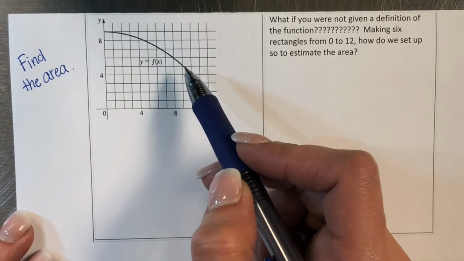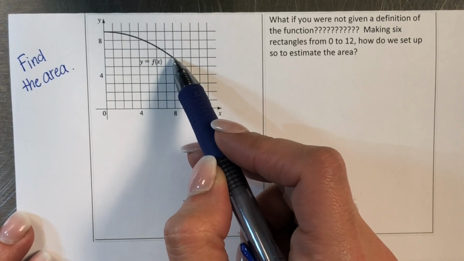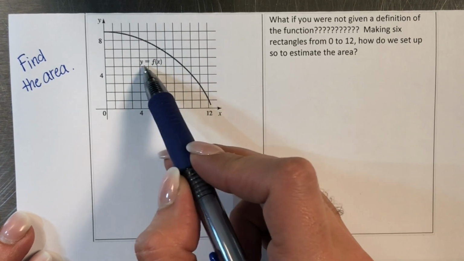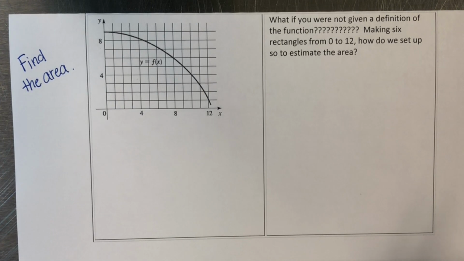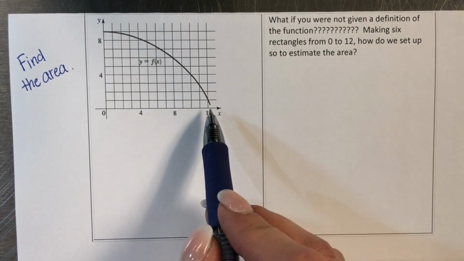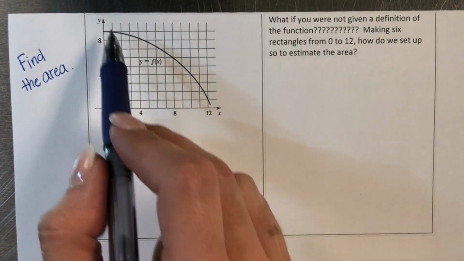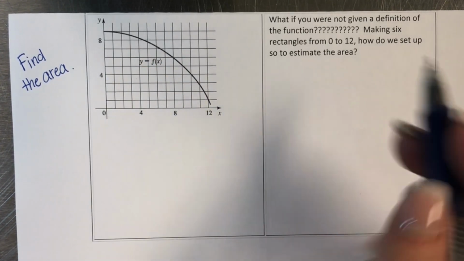But what we're not going to be able to do is plug in x values to the equation to get the height, because we don't have the equation. They just told us y equals f of x, which is not very helpful. All right, but here is what we do know. Obviously we have the graph. They did give us a grid, so it's easier to tell where things are on the graph.